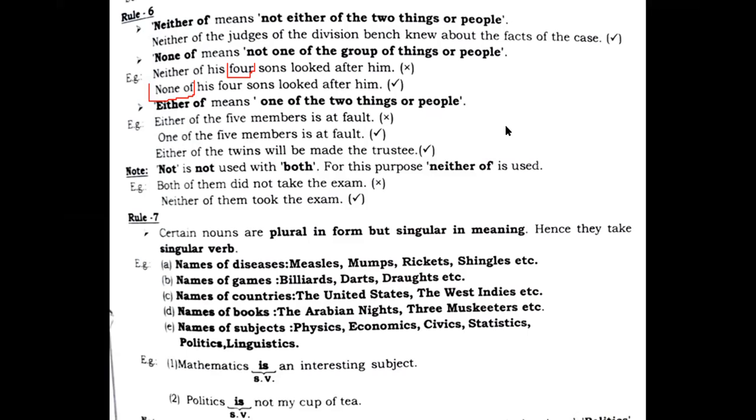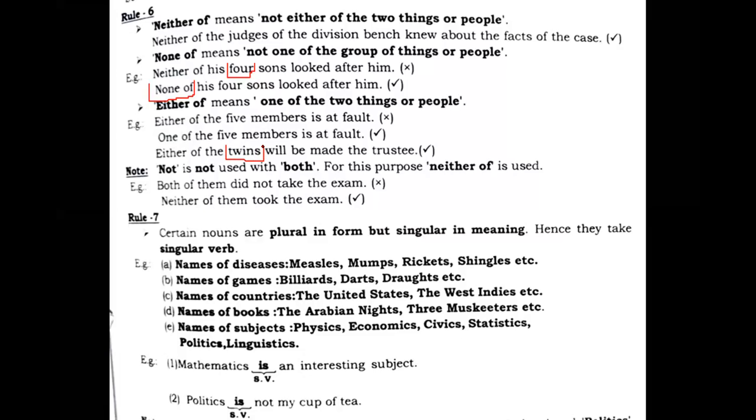Now let's go further, students. "Either of the twins will be made the trustee" is an absolutely correct sentence. Why correct? Because "twins" refers to two. "Either of the twins will be made trustee" means one out of two will be made trustee, right? This is the absolutely correct sentence. Let's go to the next.